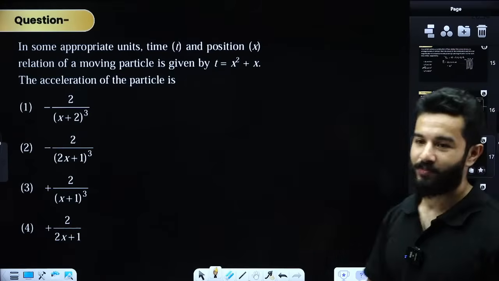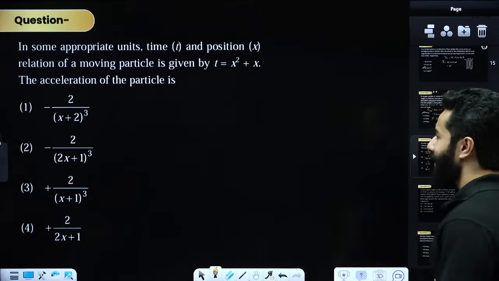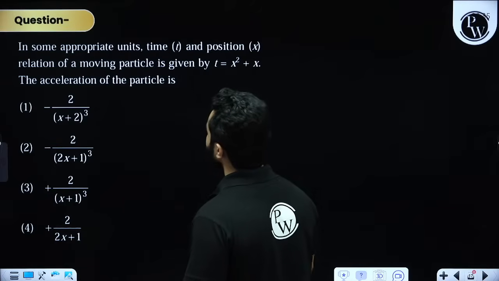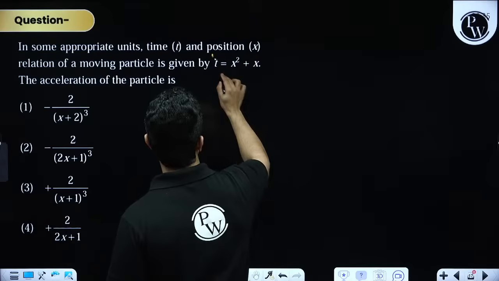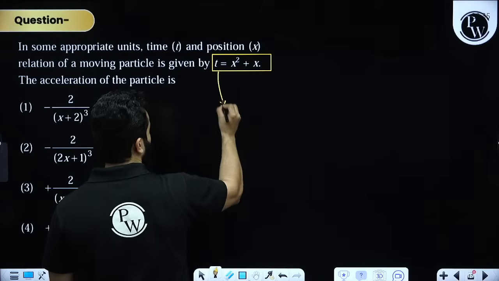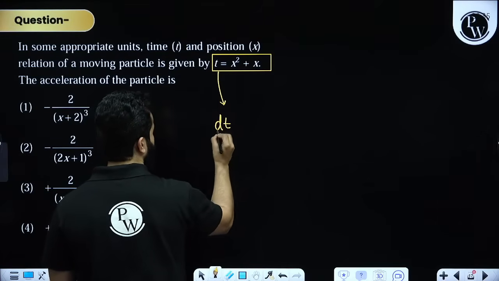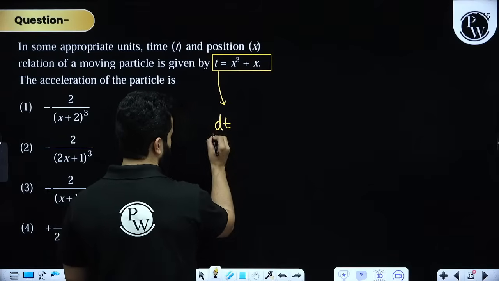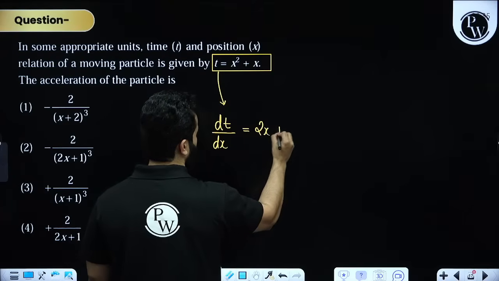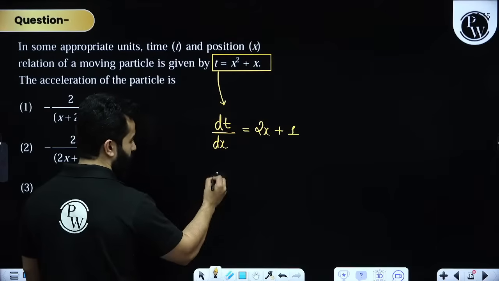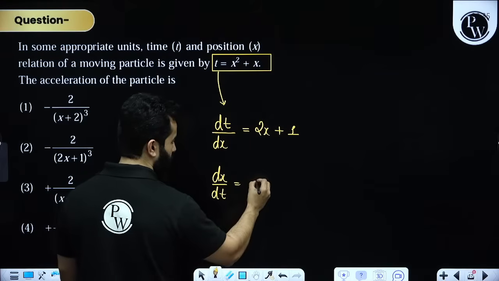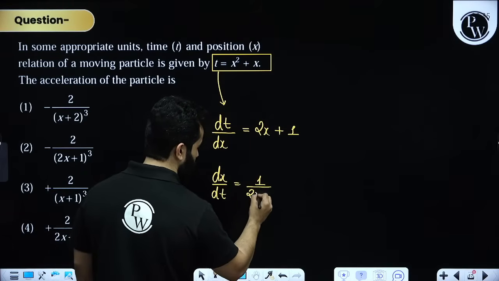Next problem. The last question was a good problem. Again, a very basic question from our notes. They have given us the equation of t and they want us to find the acceleration. Let's differentiate with respect to x. You are going to get 2x plus 1. Let's now write dx by dt. So we are going to invert it and write it as 1 upon 2x plus 1.